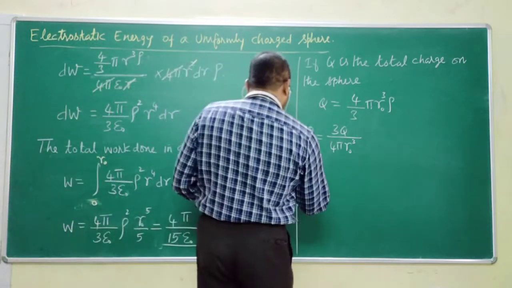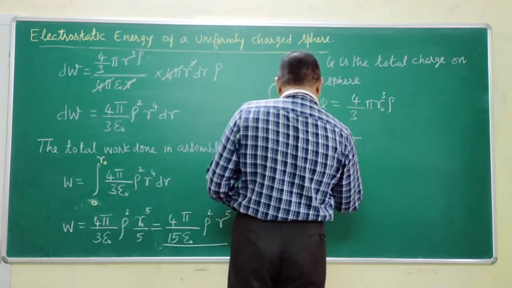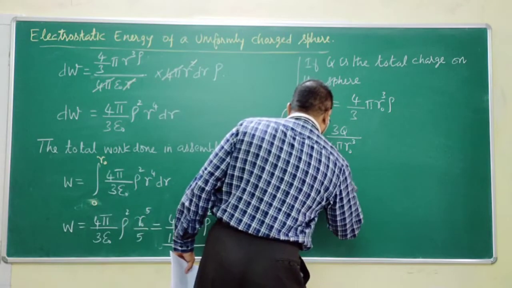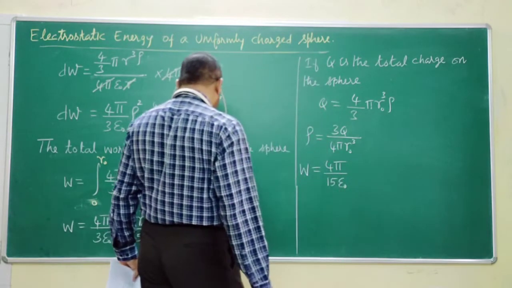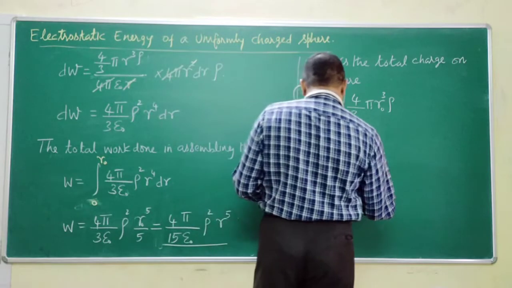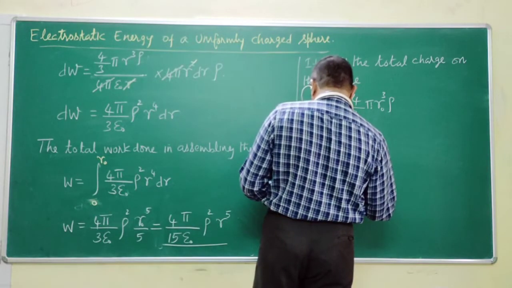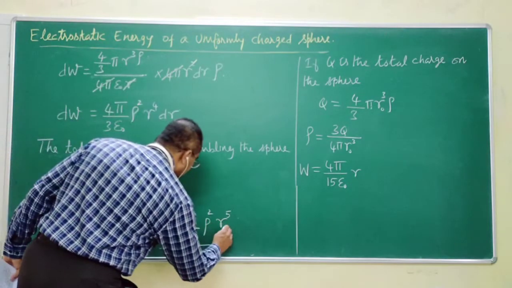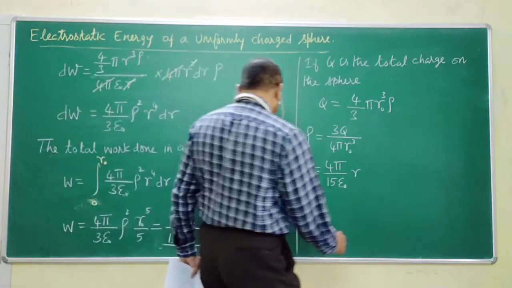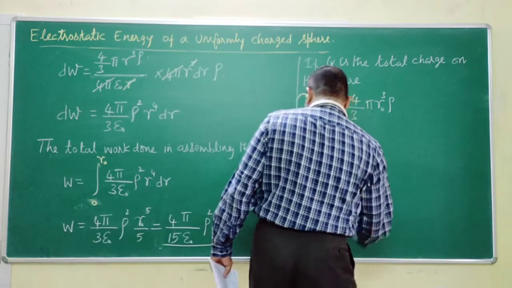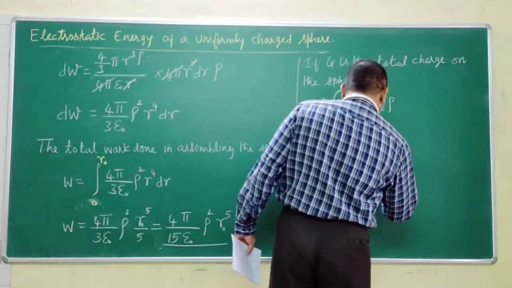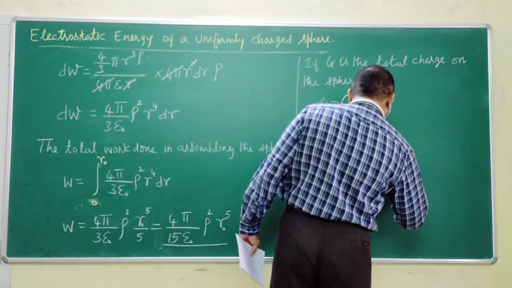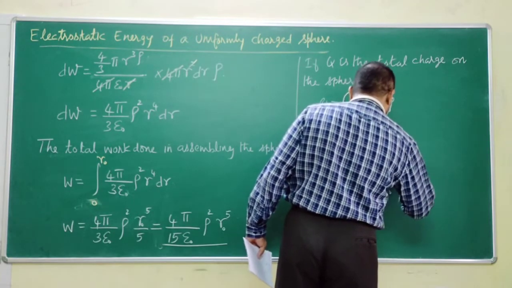Therefore, W will become equal to 4 pi divided by 15 epsilon naught, r naught power 5 into rho square, which is 3Q by 4 pi r naught cube, the whole square.